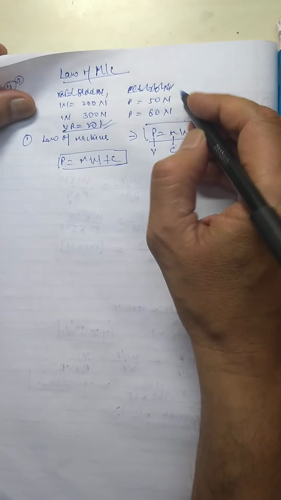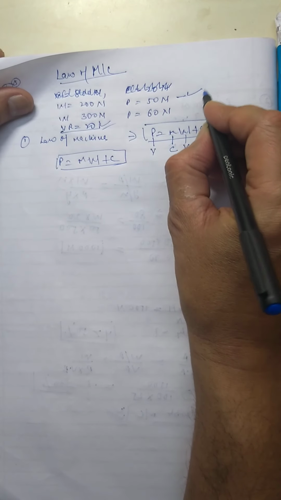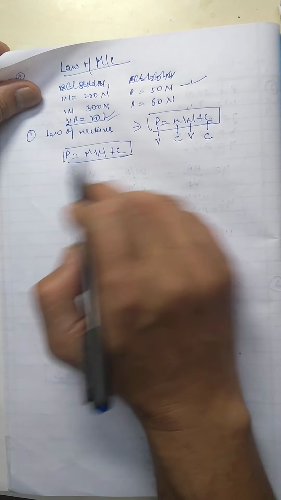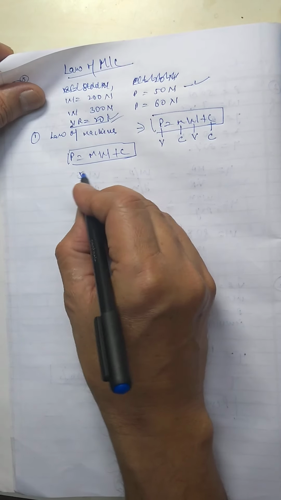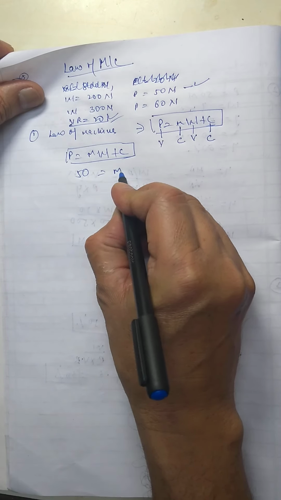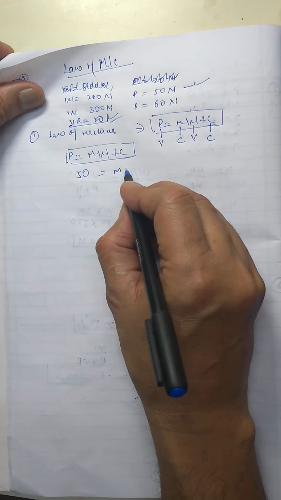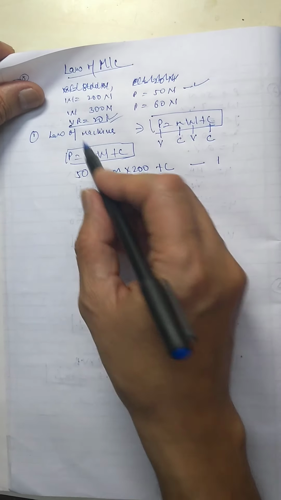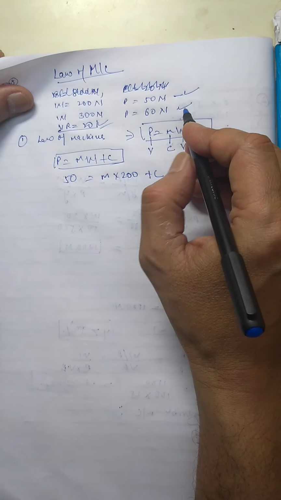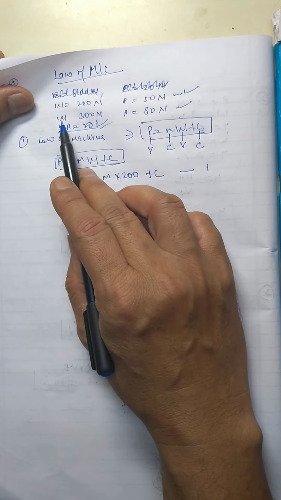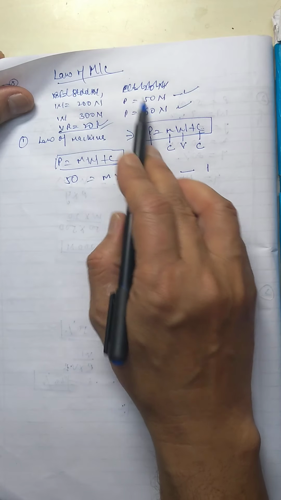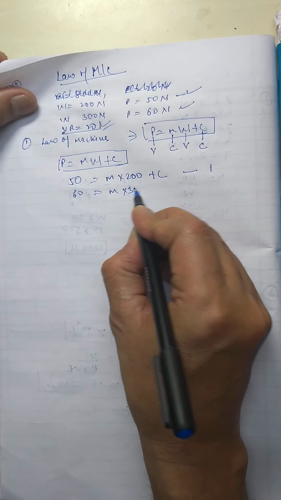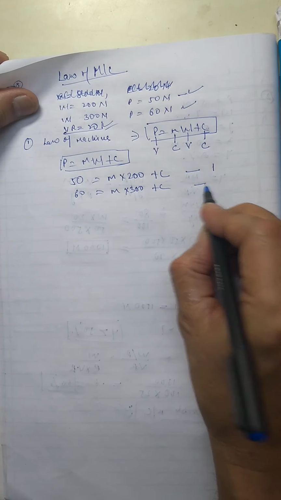Now putting the values, take the first condition that 200 is the load lifted and 50 is the effort applied. Put the values of this. Effort applied 50 = m into weight 200, plus c. This is the first equation. And the second equation, take the second condition that for the same machine, if you want to raise a load of 300 Newton, then the effort is 60 Newton. That means 60 = m into 300 plus c. So this is the second equation.